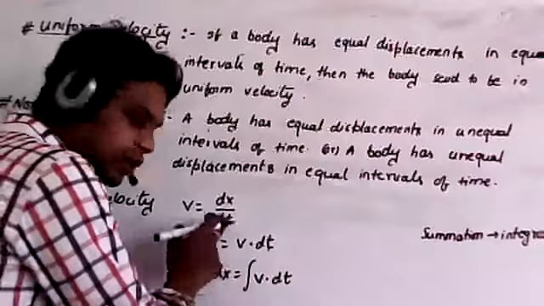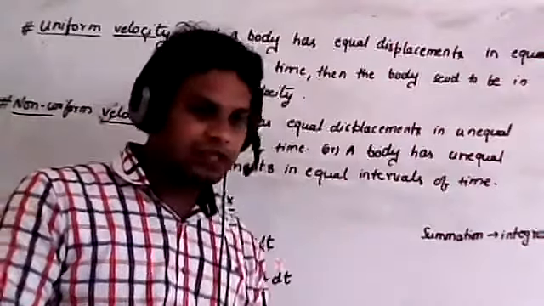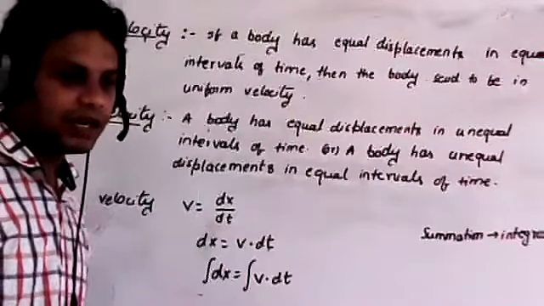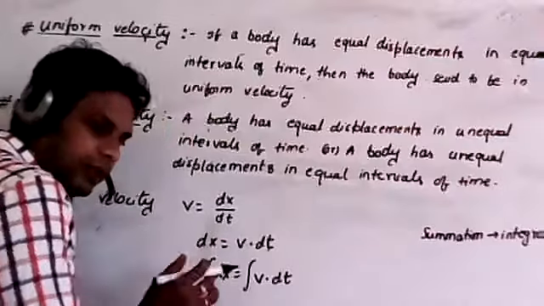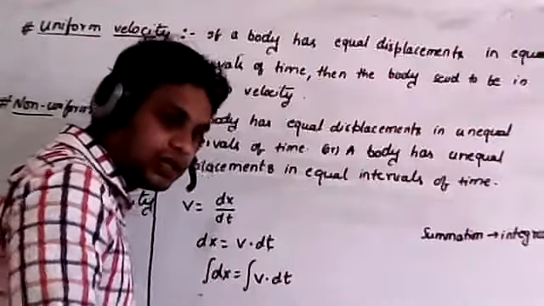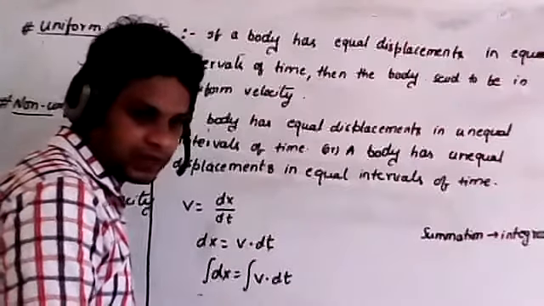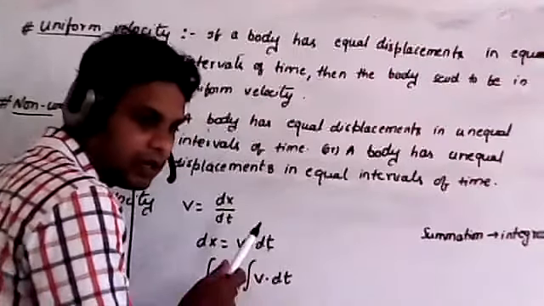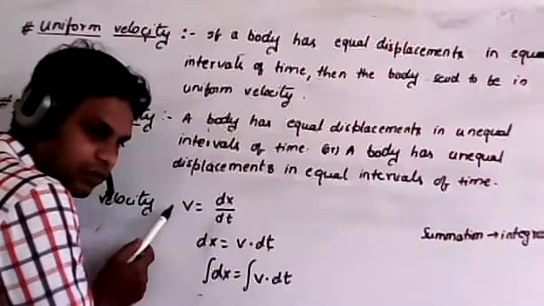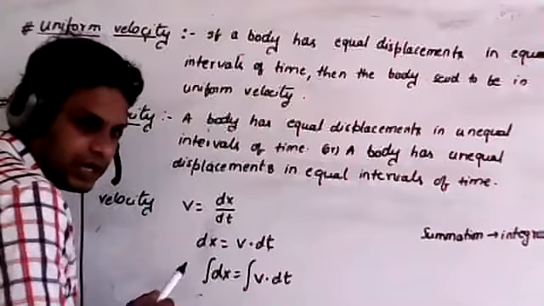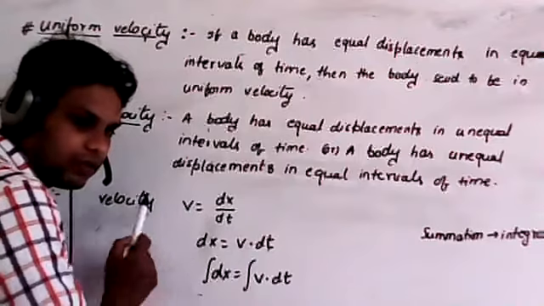Yeah, we are taking it to the other side for integration. Now remember, dx is a small displacement, and dt is a small interval of time. For example, if I want to find the displacement, I should bring this dt to the left hand side. Then what is this value? v into dt, that is equal to dx.